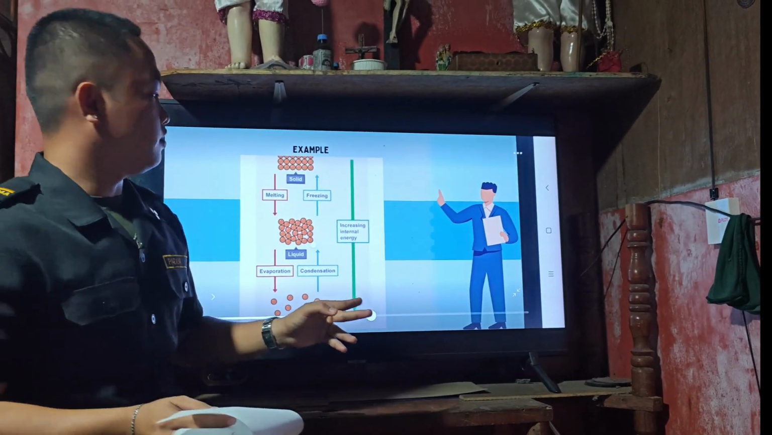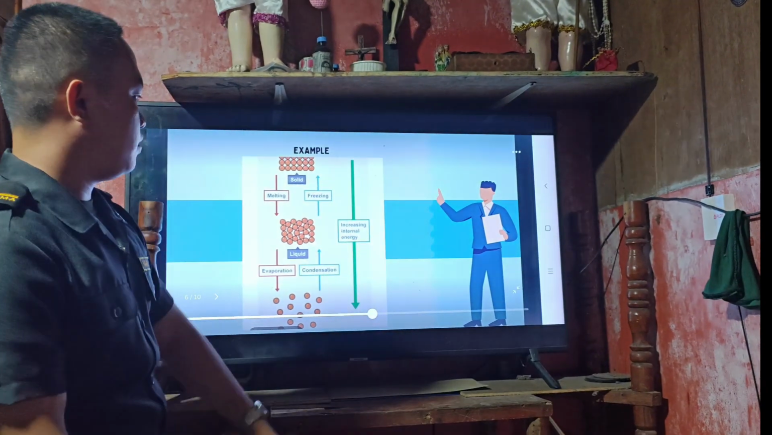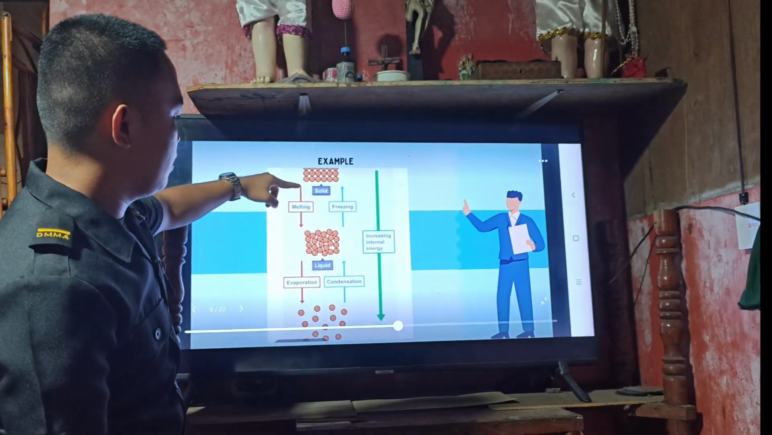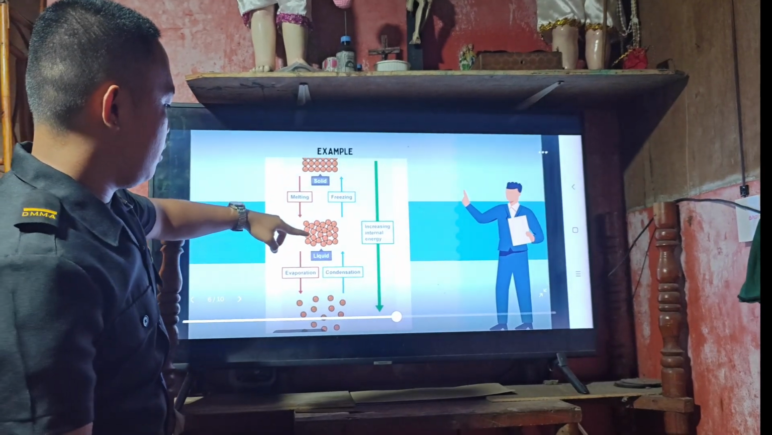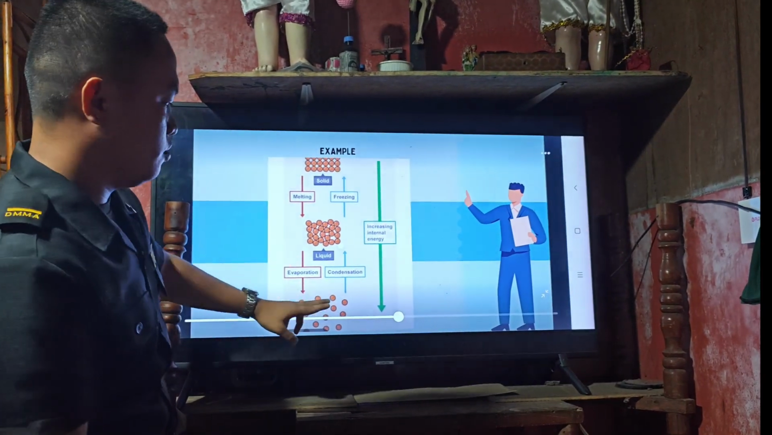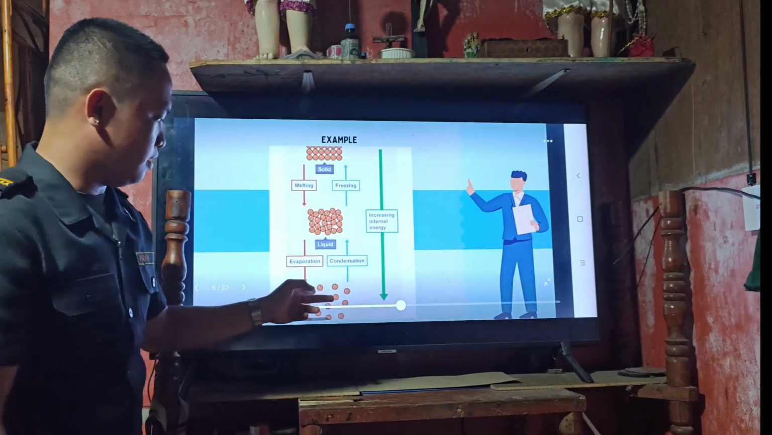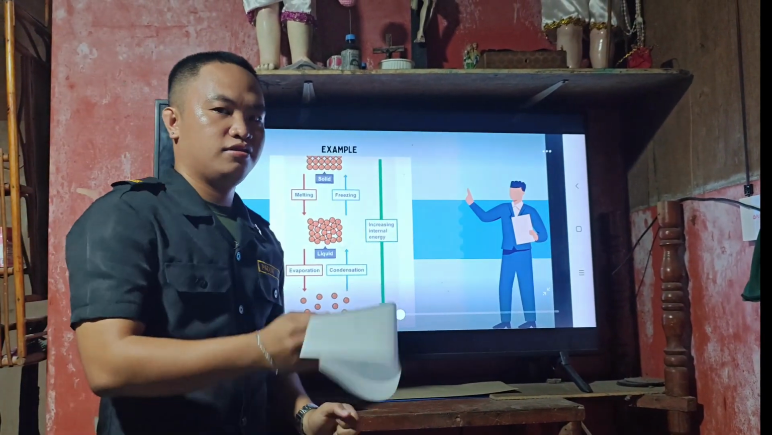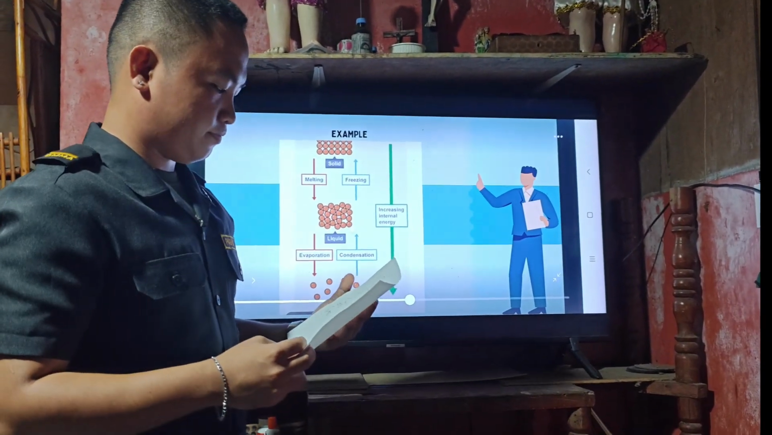So we apply increased internal energy. As we can see, a solid becomes a liquid and then becomes a gas through evaporation. So as we can see, the balls are separated. So next one.